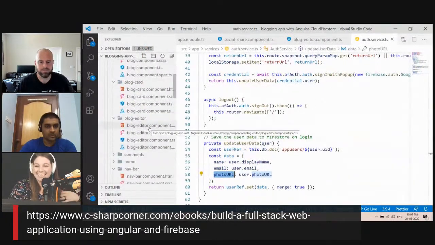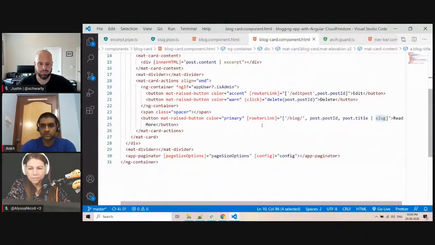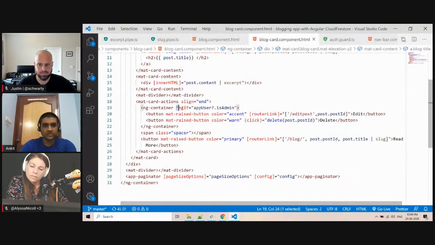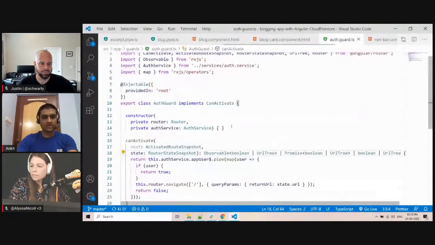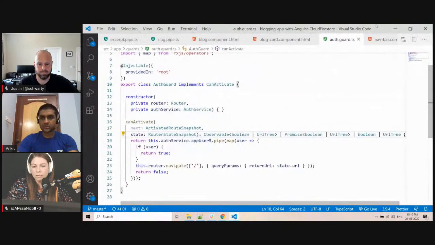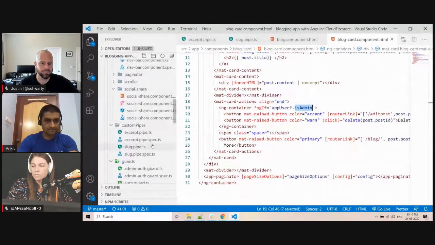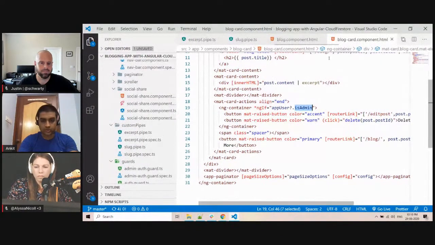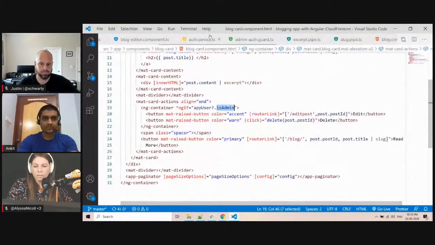I will show you that particular code. So here, for delete, I am using this. I just showed you that we have an observable, and this observable has the property isAdmin, or whatever property I set, and then it will be returned from here. So we have an admin auth guard also. Wait, let me show you the auth service here.